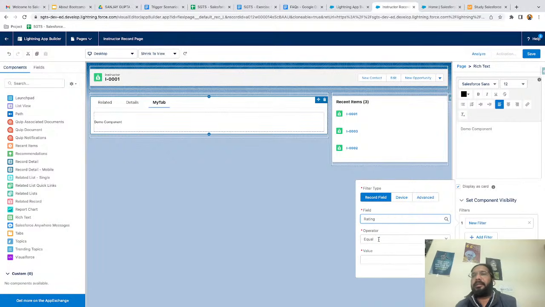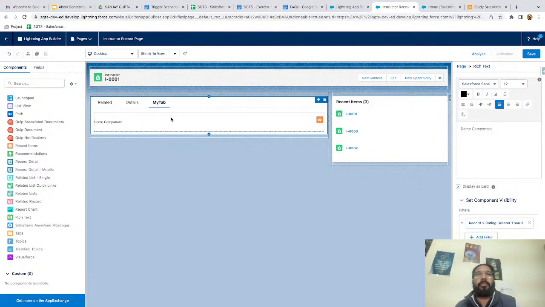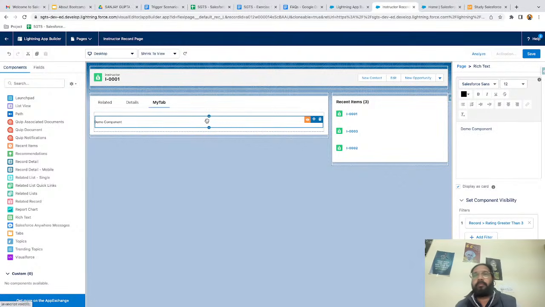So let's say rating is greater than 3. If rating is greater than 3, then only this component will be visible on a particular record, otherwise not. So this way you can apply this visibility. Now I'm just clicking on save.